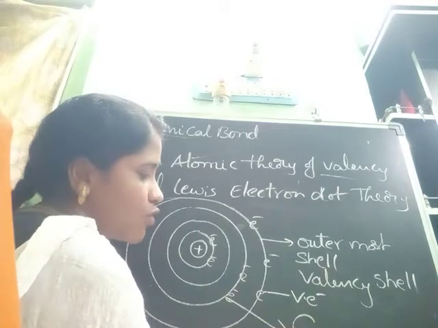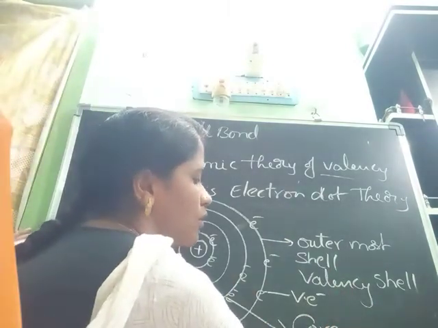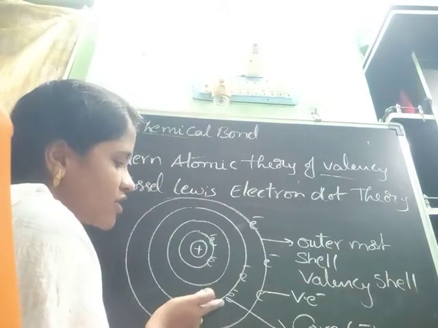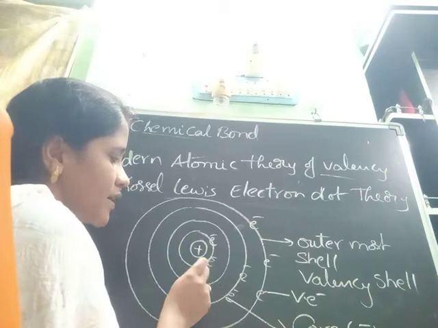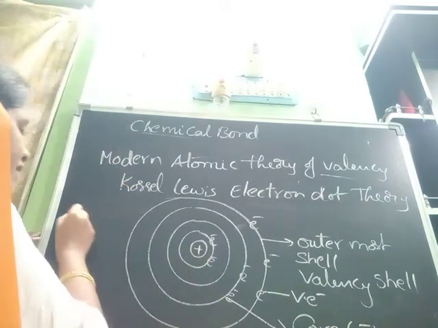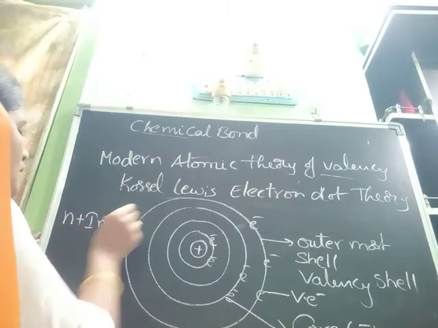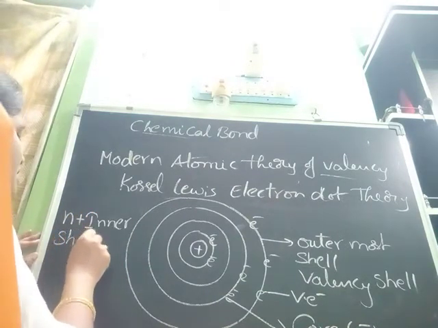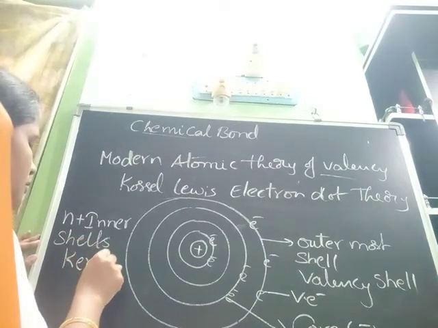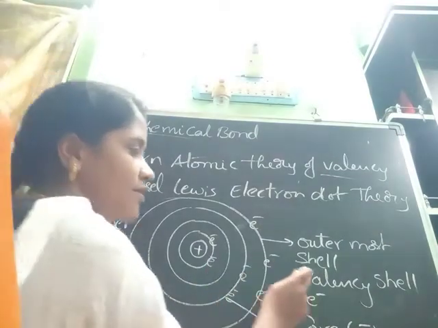These are called the core electrons, in the innermost shells. Next, the nucleus plus these inner shells are called the kernel.